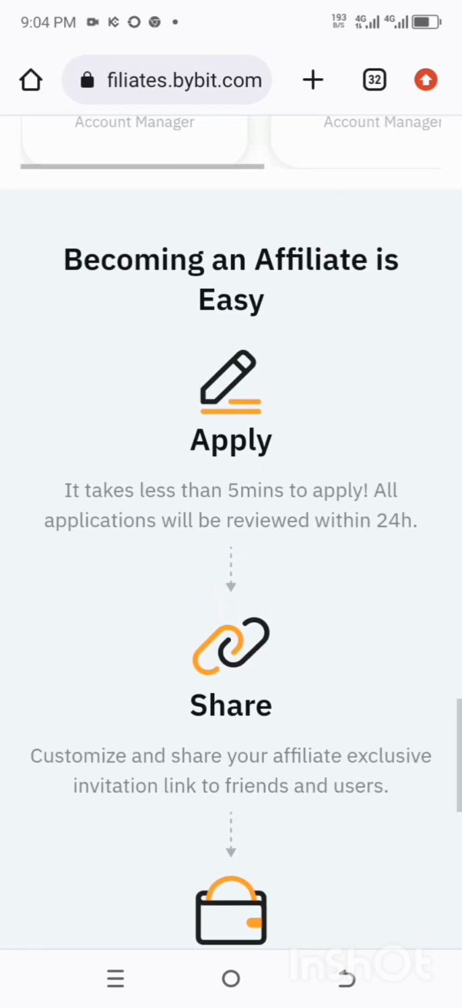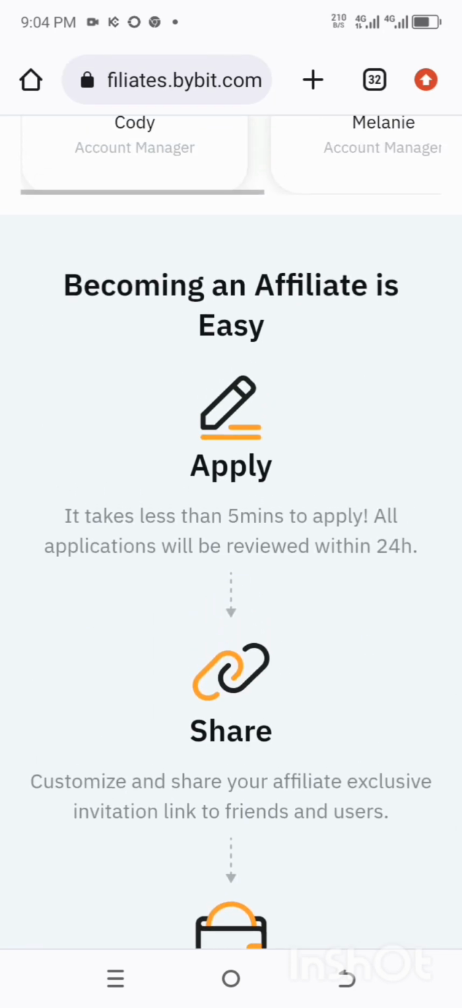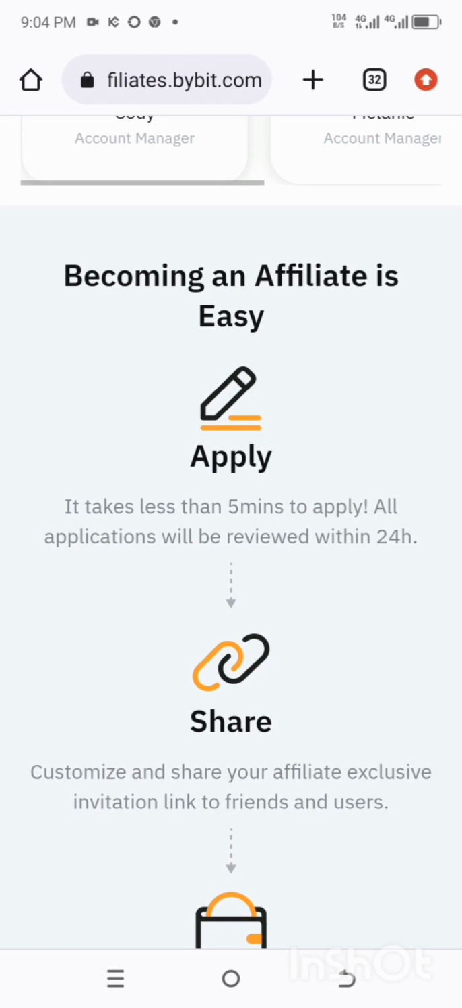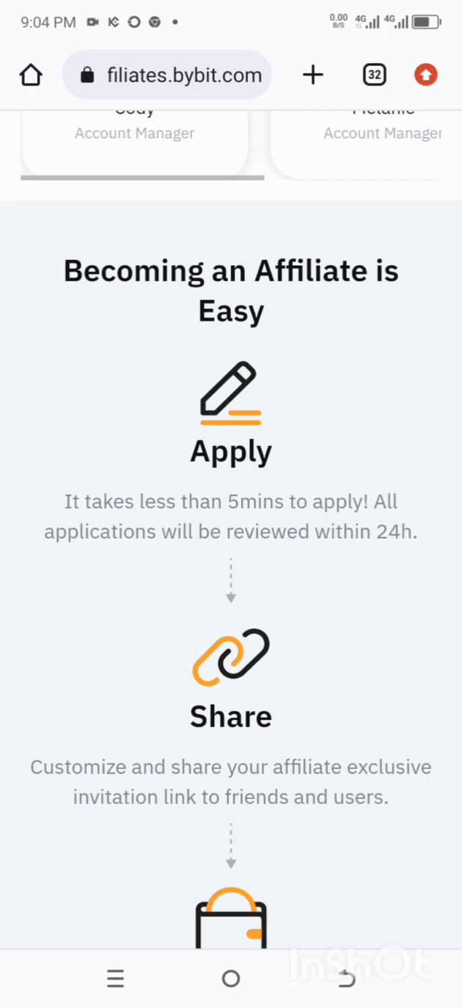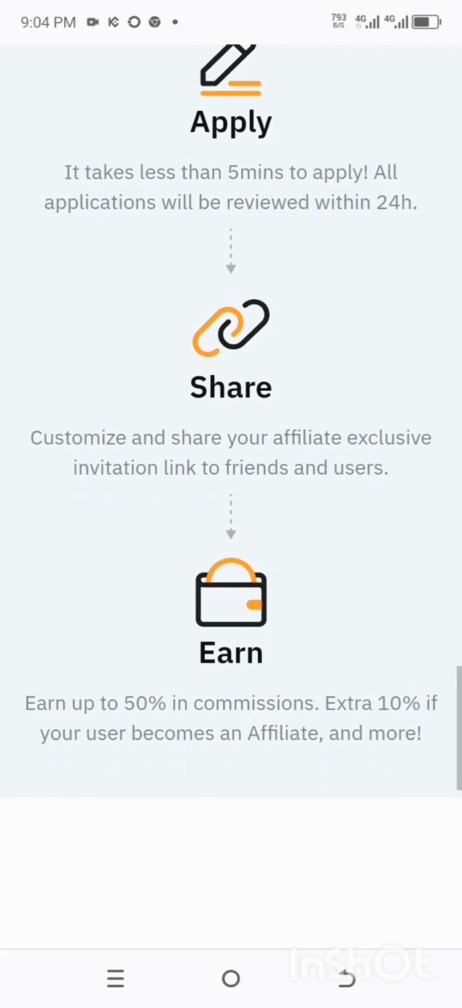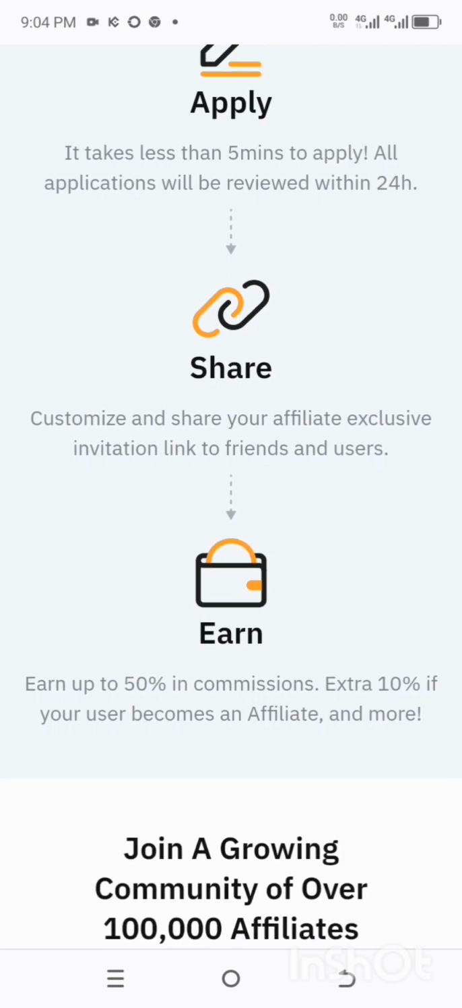You can as well become an affiliate. Becoming an affiliate is easy. The first thing you need to do is apply, the second thing is share, and the third thing is earn. It takes less than 5 minutes to apply. All applications will be reviewed within 24 hours. The moment your application is approved, you will be notified. These are the three things you just need to do: first, you apply; secondly, you share; and third, you start earning.